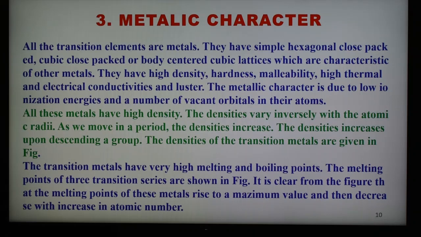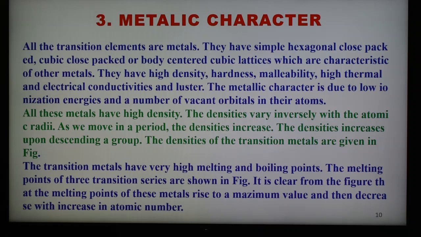The third property is the metallic character. As we know, all the elements here are metals and they show metallic properties. They have hexagonal close packed, cubic close packed, or body centered cubic lattices, which are characteristics of other metals.